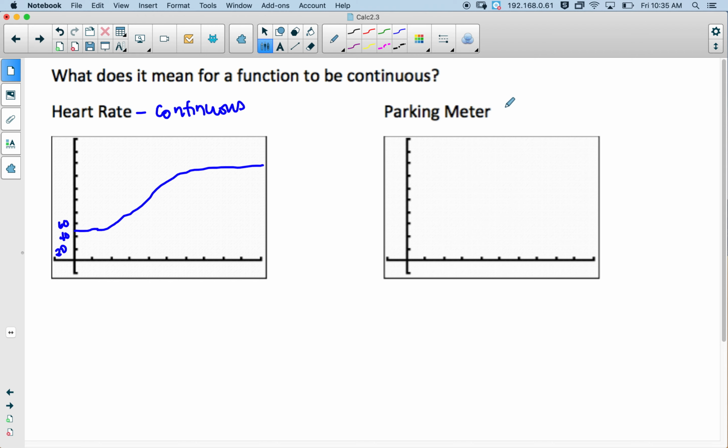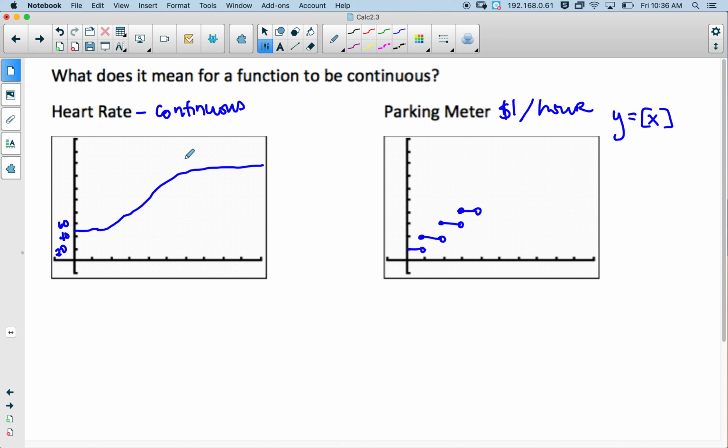So let's say it is $1 for every hour. So obviously that's not Cherry Creek. They're a lot more than that. So it would look like this. Then at 1 hour, it's going to jump up to $2. And then the second it hits the second hour, you're paying $3. Okay, so that function looks like this. And this is called the greatest integer function. And we actually have a symbol for that, and it looks like this.